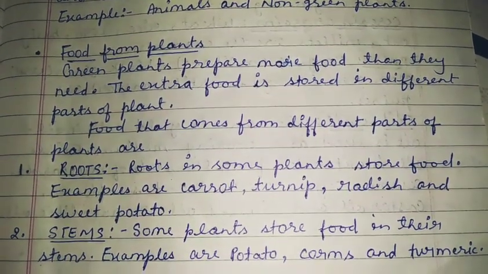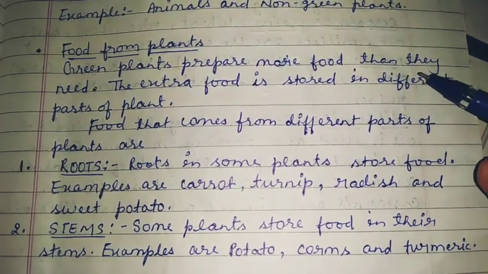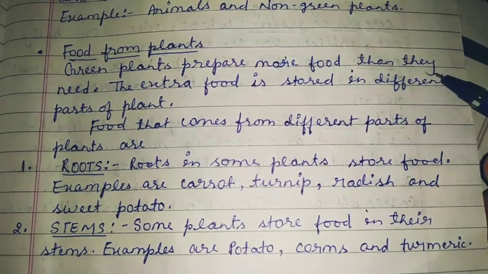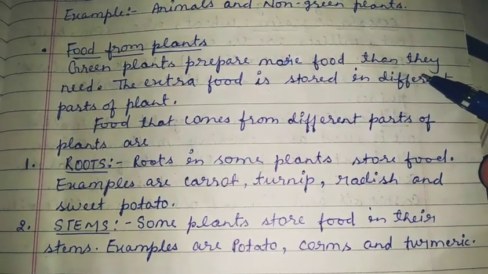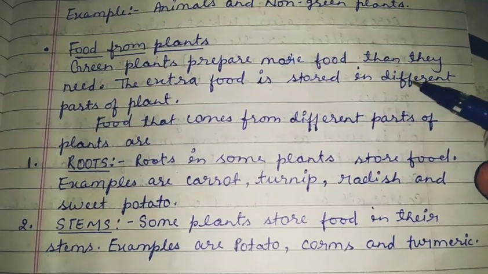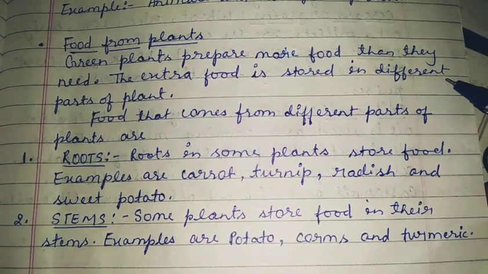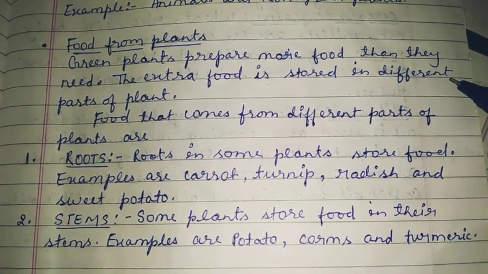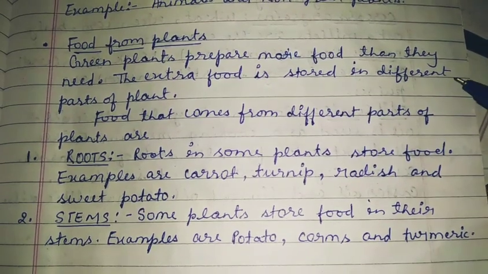While green plants are doing photosynthesis, they are preparing the food for themselves and for other living organisms also. And the extra food that is prepared during photosynthesis, which the plants are not using, is stored in different parts of the plants.